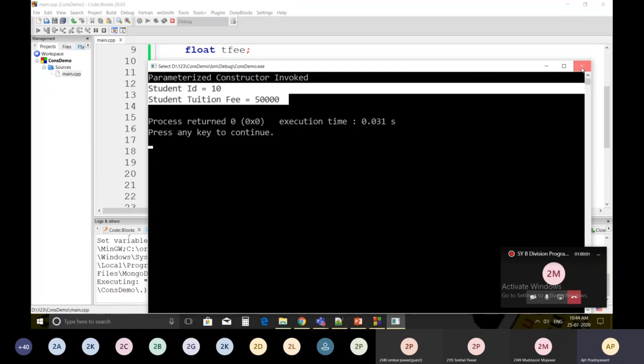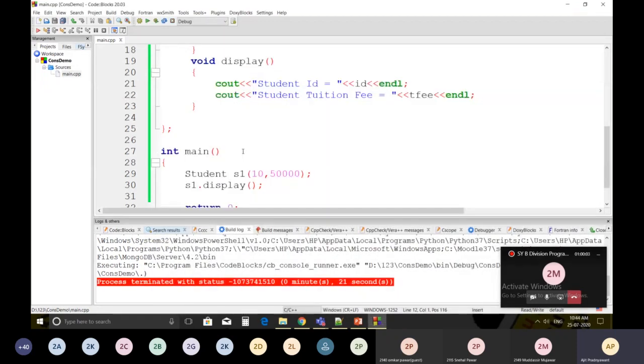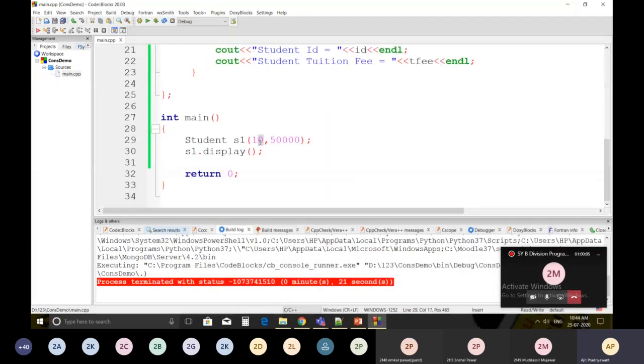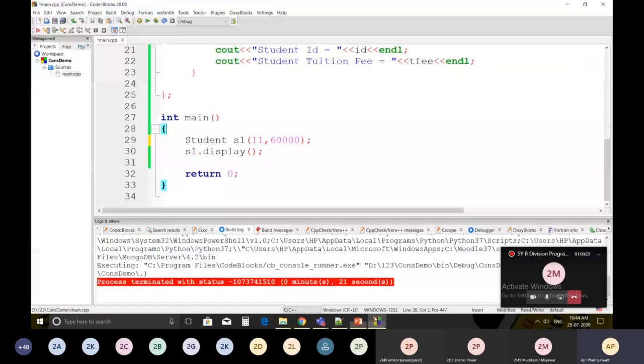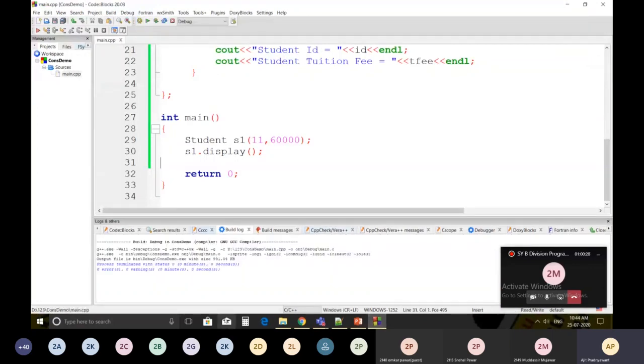I am going to repeat this for another values. I am going to add the ID 60 and tuition fees. Save it, compile it.